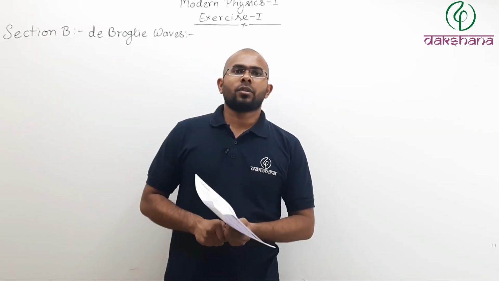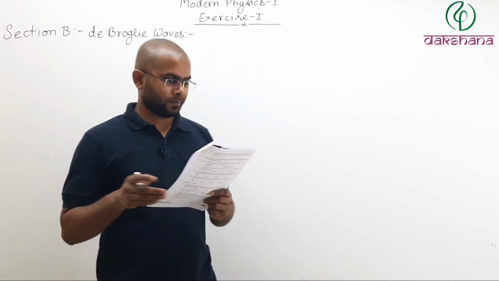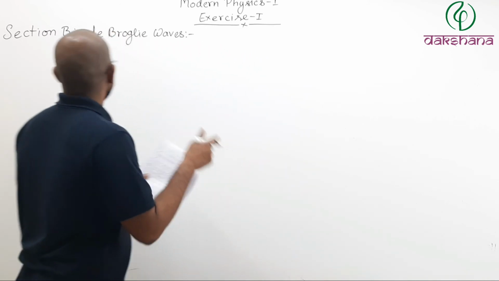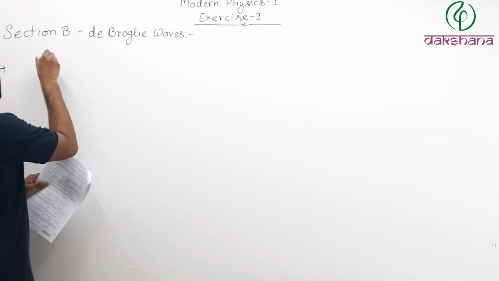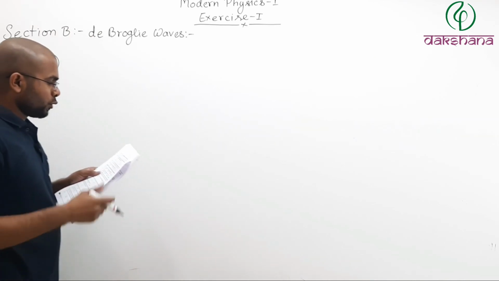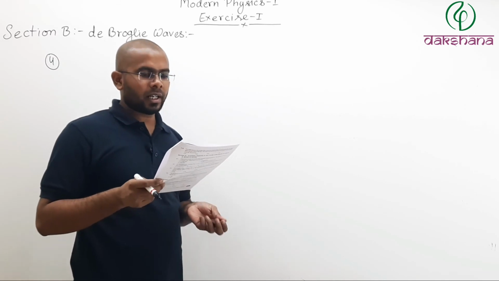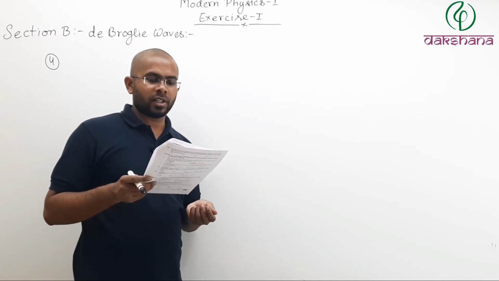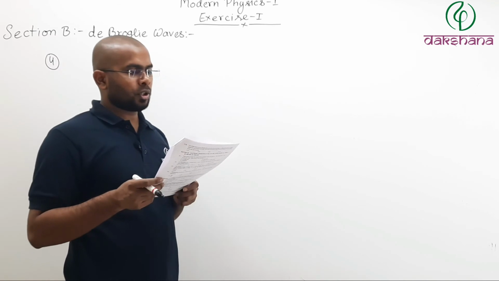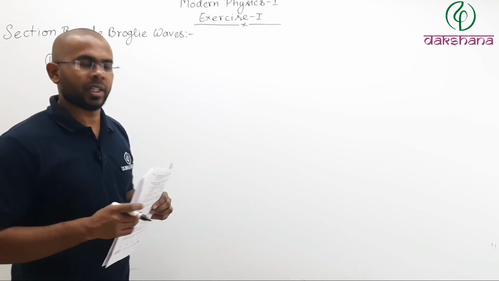Now let us take a look at question number 4. Question number 4 says that two particles have identical charge. If they are accelerated through identical potential difference, then the ratio of their de Broglie wavelengths would be.